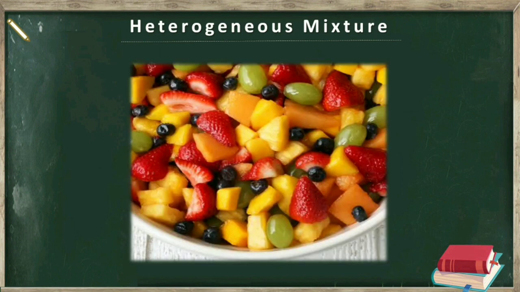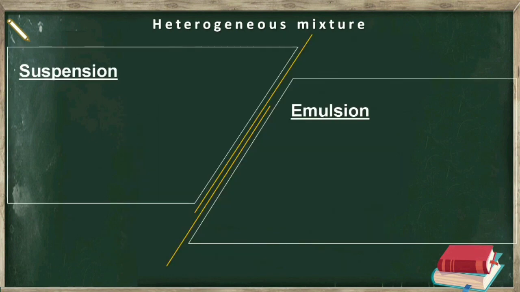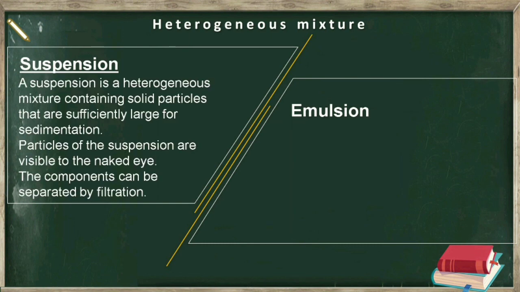Here also we can identify which fruits are present. So it is also a heterogeneous mixture. Heterogeneous mixtures are generally found in the form of suspensions and emulsions. A suspension is a heterogeneous mixture containing solid particles that are sufficiently large for sedimentation. Remember that sedimentation is a process of settling down of heavy insoluble solid particles at the bottom of liquid when both are mixed together. So suspension is a mixture in which the solute particles do not dissolve in the liquid.